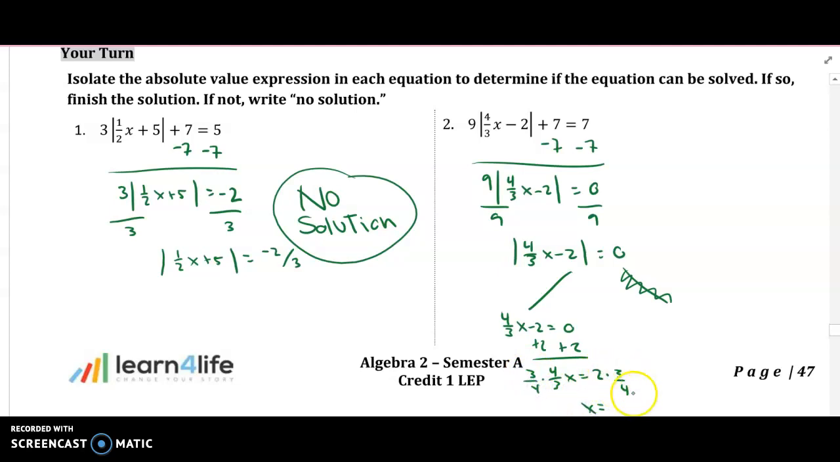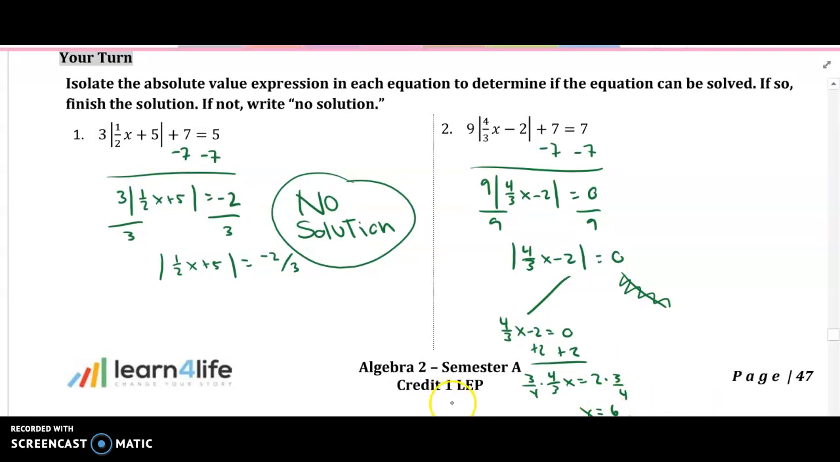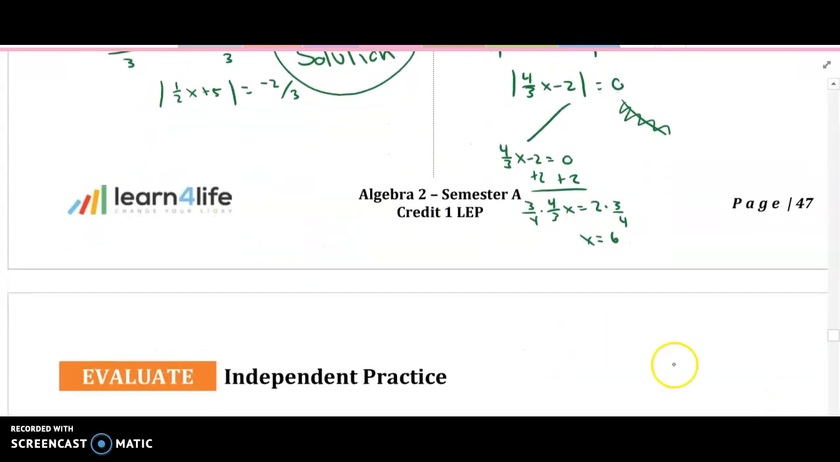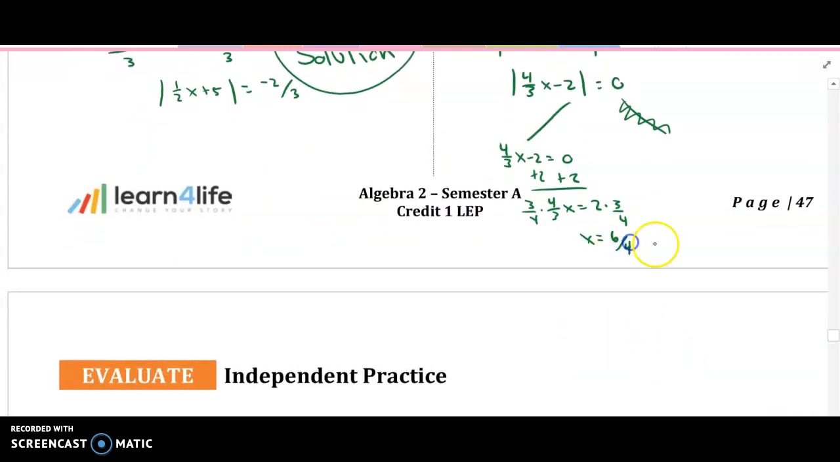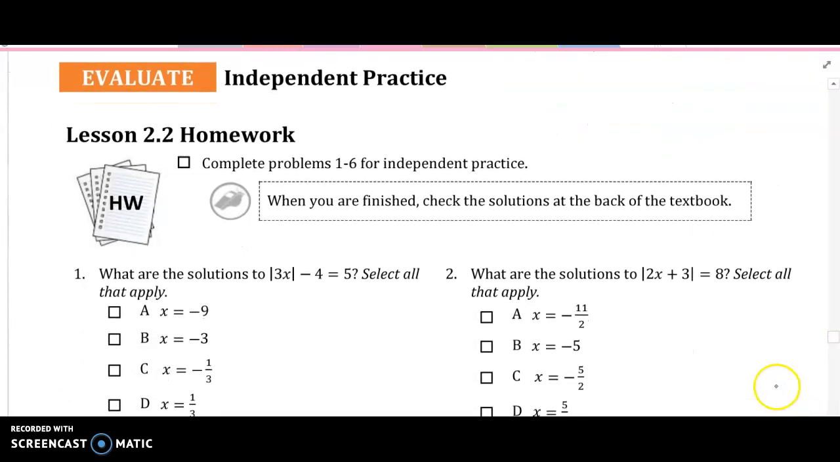X equals, now what a fraction does, the top number multiplies, the bottom number divides. So this is 2 times 3 is 6, and then 6 divided by 4, so 6/4. We can reduce that to 3/2, which would be 1.5. Either one of those is good. Okay, so anytime we have an absolute value set equal to a negative, automatically no solution. Just try to remember that. All right, use each other to finish this homework. Good luck.